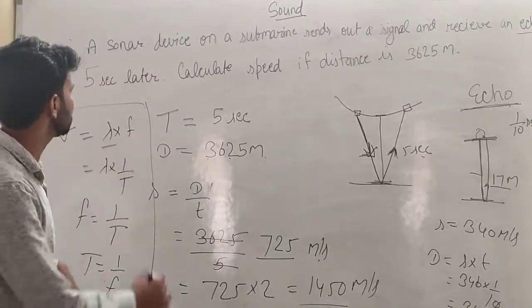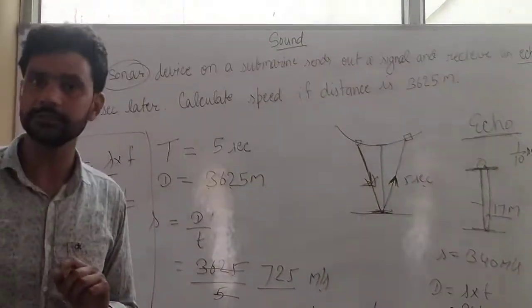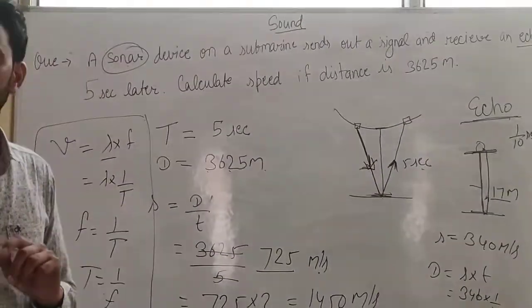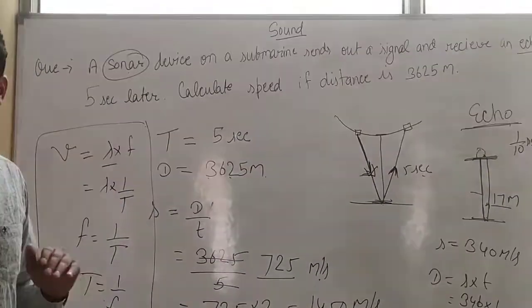Mainly from this chapter we get numericals on sonar. Sonar is a device which is used to find the depth of the sea or to find hidden enemies inside the water. Sonar stands for sound navigation and ranging.